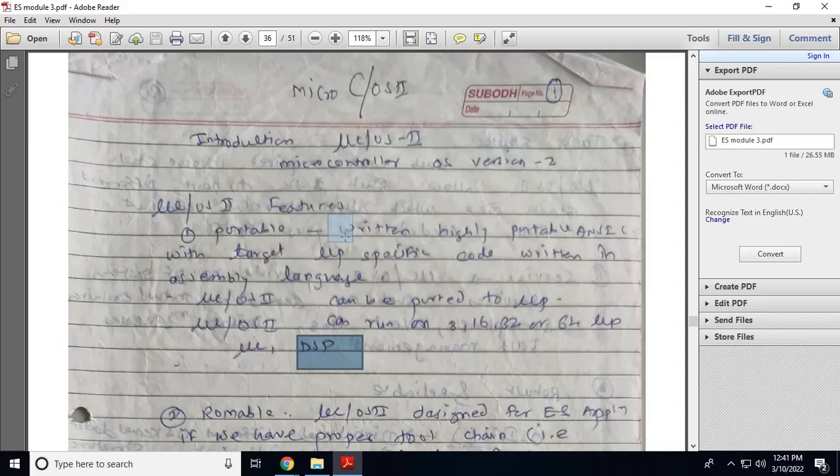The code is written in C language, and for a target-specific microprocessor, code is written in assembly language. So the first very important feature of microcontroller OS2 is that it is a portable operating system.